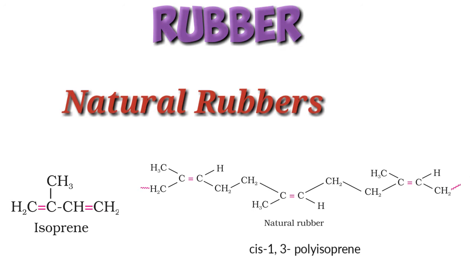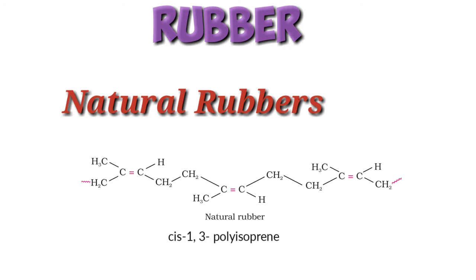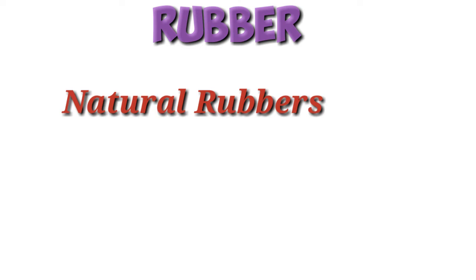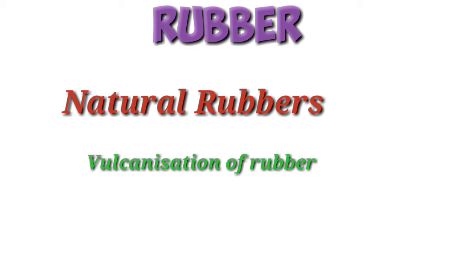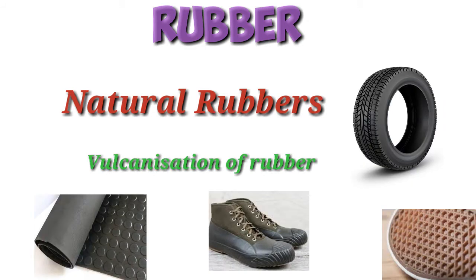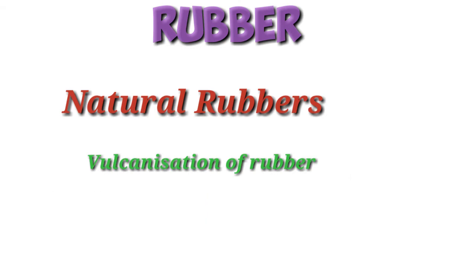The cis-polyisoprene molecule consists of various chains held together by van der Waals force of attraction and has a coiled structure. Thus, it can be stretched like a spring and exhibit elastic properties. Now we can move to vulcanization of rubber. Natural rubber becomes soft at high temperature and brittle at low temperature and shows high water absorption capacity. It is soluble in non-polar solvents and is non-resistant to attack by oxidizing agent.